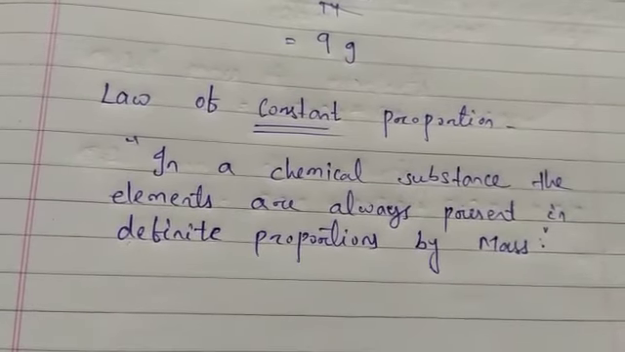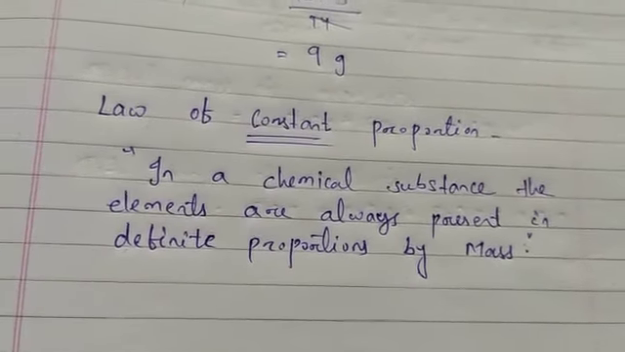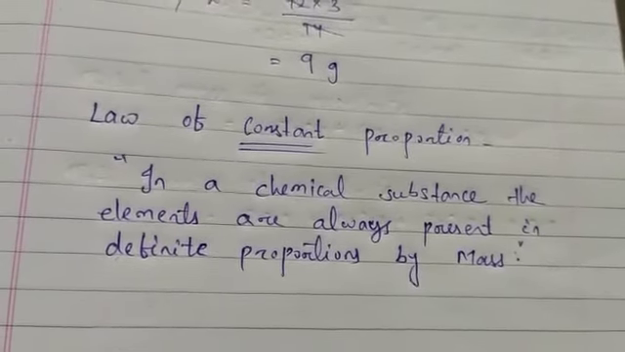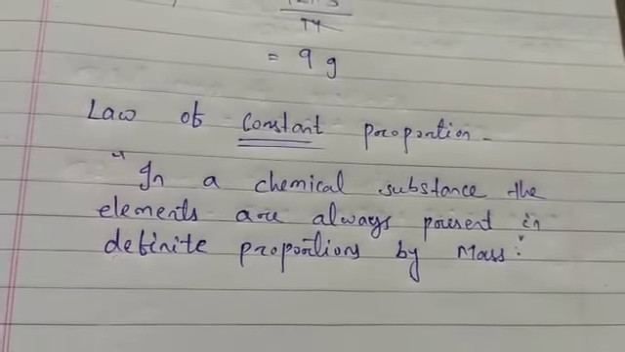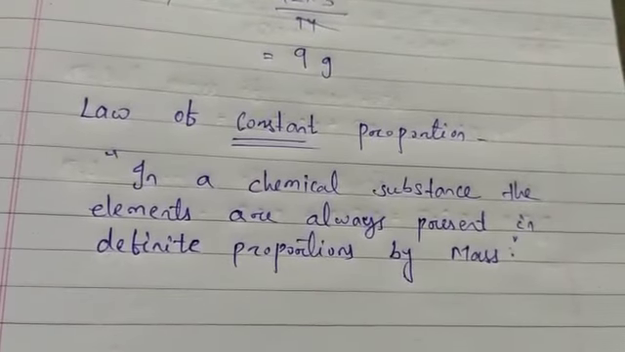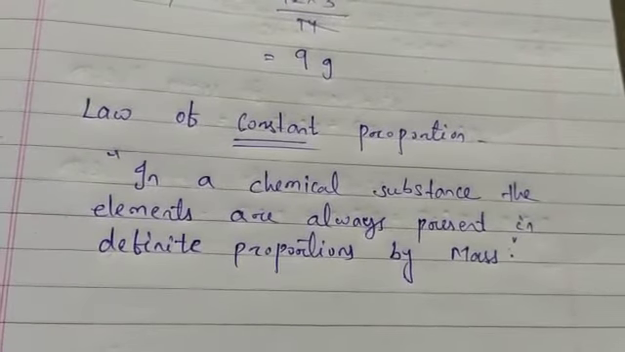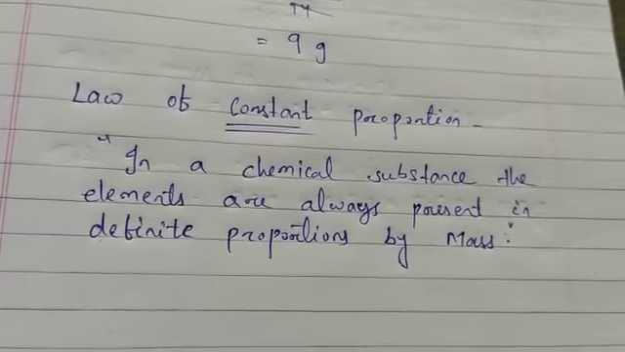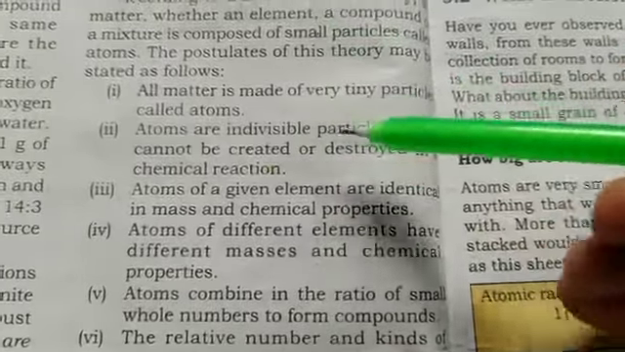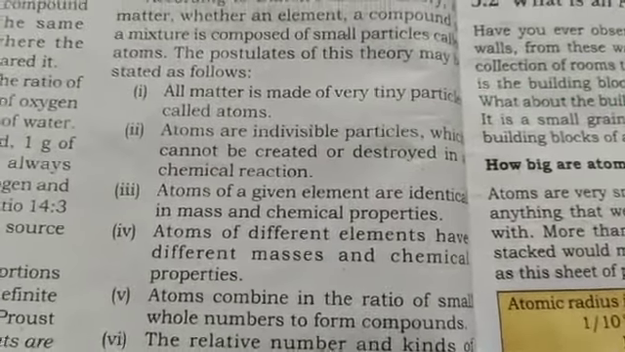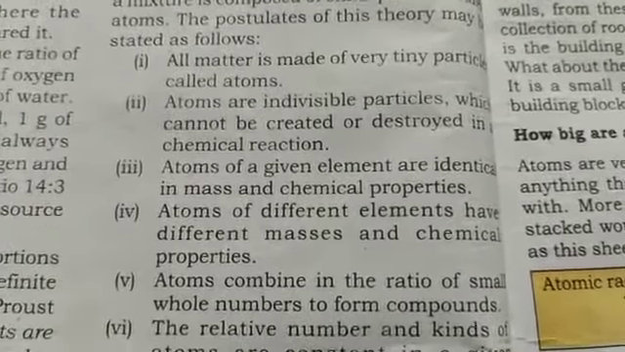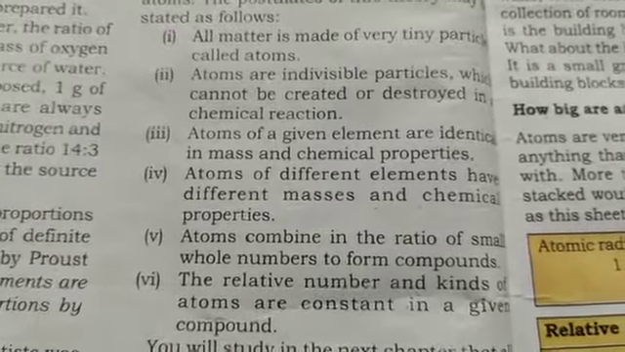The British chemist John Dalton provided the basic theory about the nature of matter, and this was known as Dalton's atomic theory. According to Dalton's atomic theory, matter, whether an element or compound, is composed of small particles called atoms. According to Dalton, all matter is made up of very tiny particles called atoms, which are indivisible particles that cannot be created or destroyed in a chemical reaction.